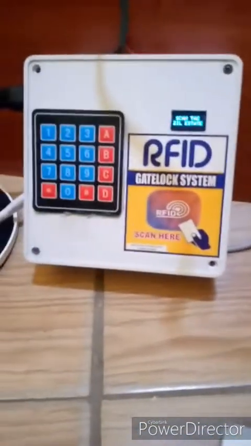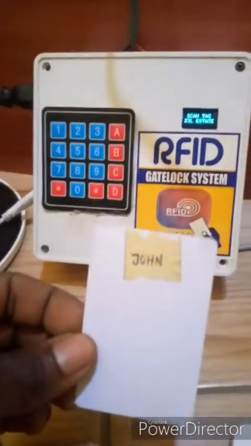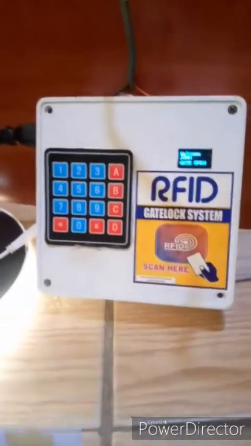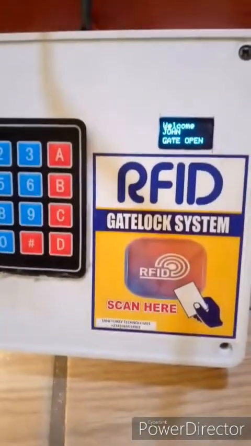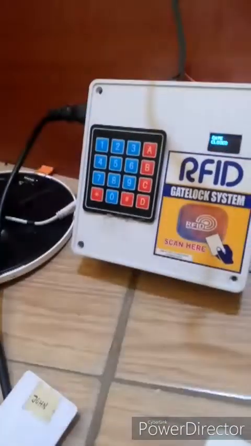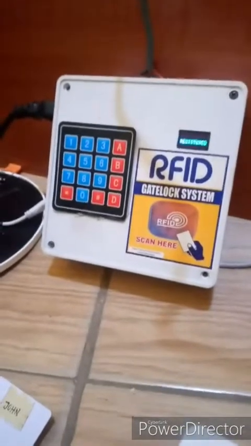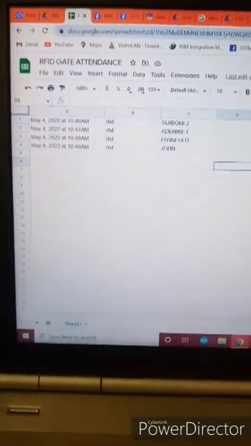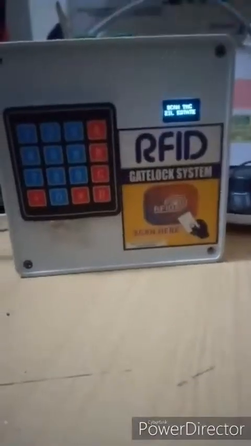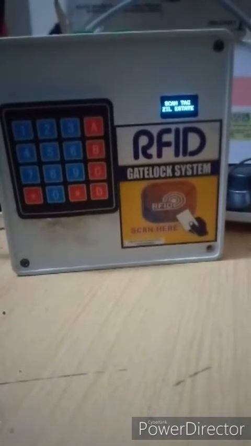So I will go to the last tag, which is John. John also scans his tag here, and it says welcome John, gate open. See, the light is on. When gate is closed, the light is off, then it will tell me registered, and you can check here, John has been registered at 10:48 a.m. also on the list. So here is the concluded part of the video.